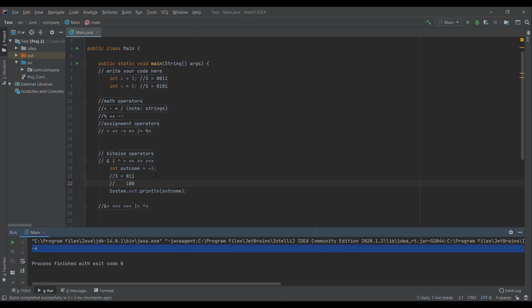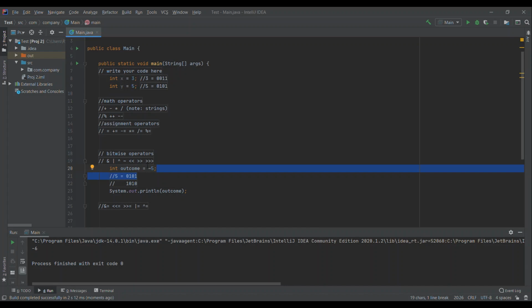doing this. And then if I ran it with like the 5, which is 0, 1, 0, 1, we'll get 1, 0, 1, 0. Sorry, this should be 5 now. 1, 0, 1, 0. And now this is in the 8 spot, so that's a negative 8. And this is in the 2 spot, so this first number is negative, everything else is added. Negative 8 plus 2, negative 6.